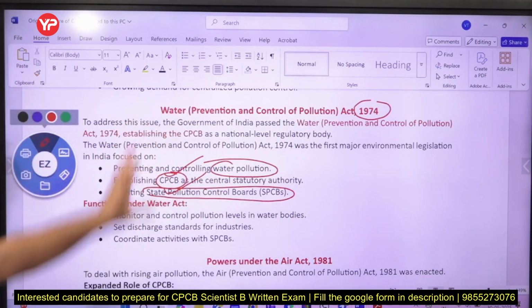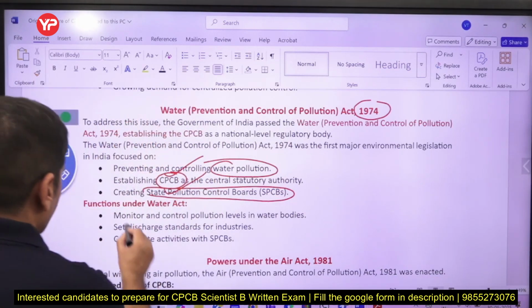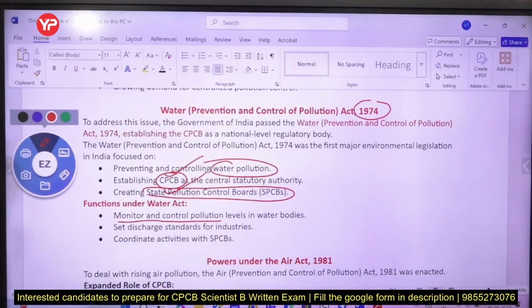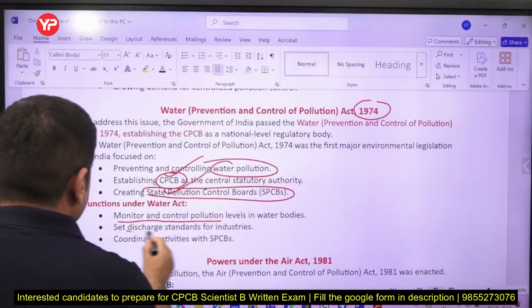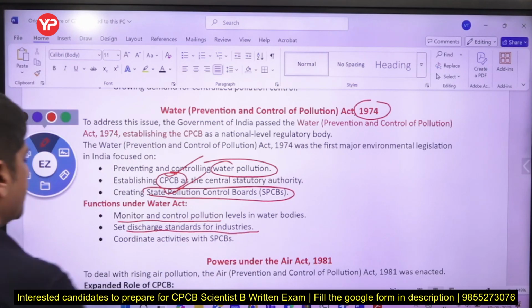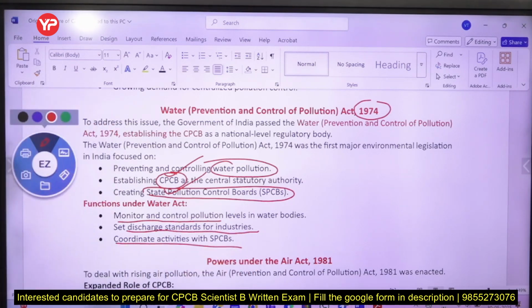So actually the provision was under this act only. So what functions क्या थे? Monitor and control pollution level in water bodies, discharge standards for industries, coordinate activities with state pollution control board. So detail function under Water Act आएगा भी.